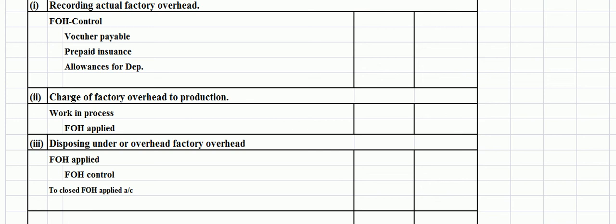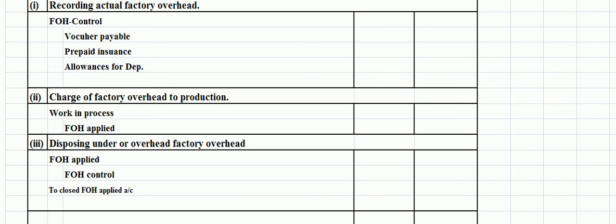For this purpose, cost accountants prepare estimates of factory overhead costs before the start of the accounting year. This estimated factory overhead cost is then related to a factory overhead absorption or application base.